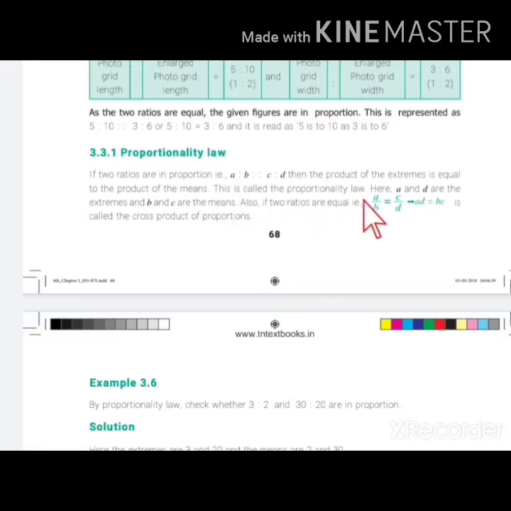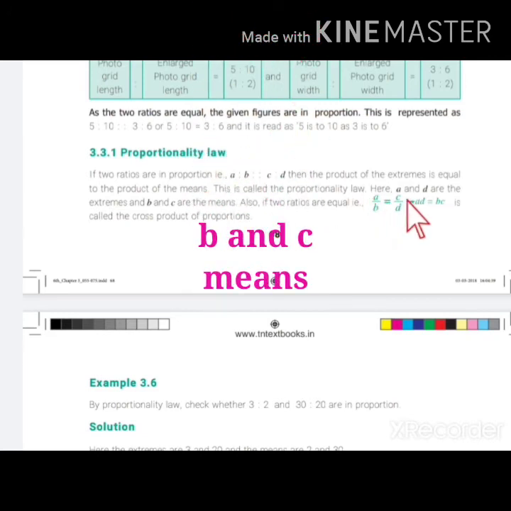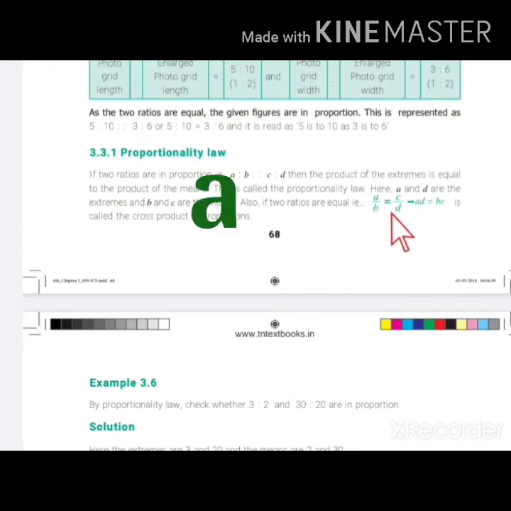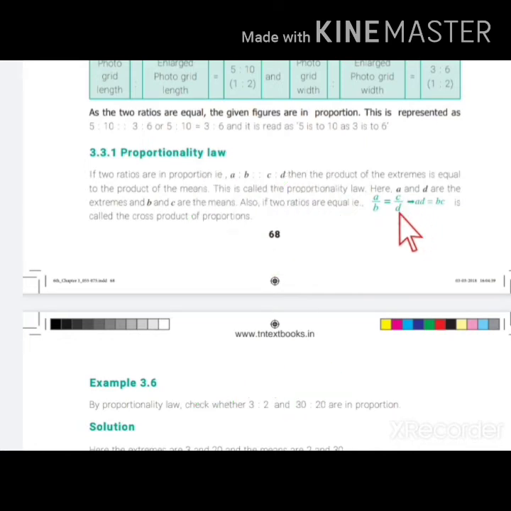If ratios are in proportion, then the product of extremes and the product of means will be equal. Here A and D are the extremes, and B and C are means. So we will multiply A into D, which is equal to C into B. Let me take an example.